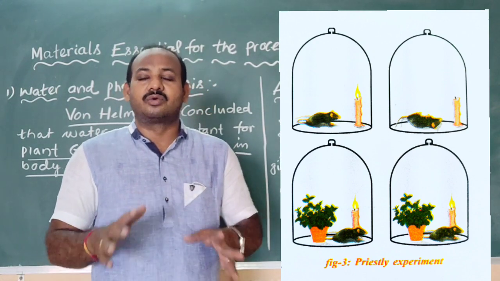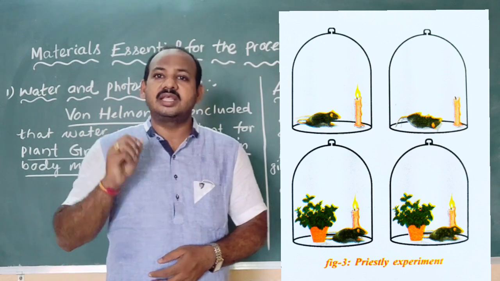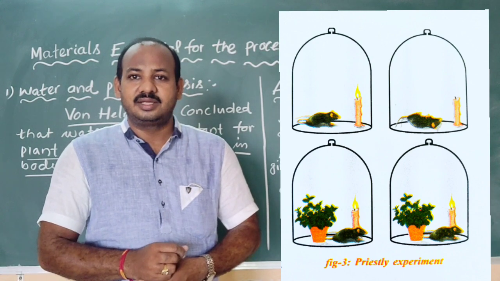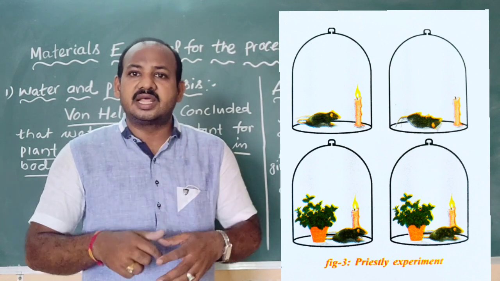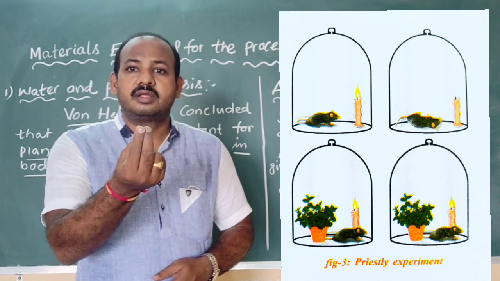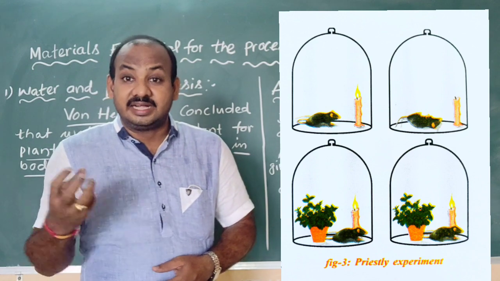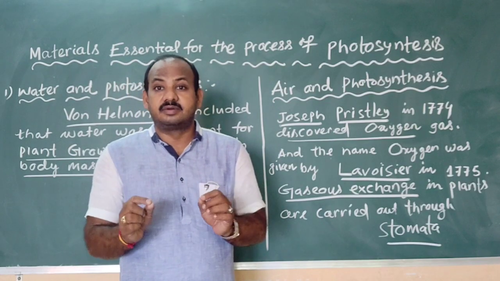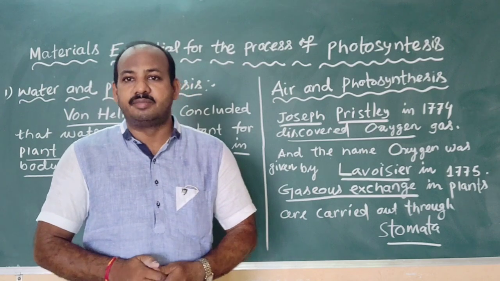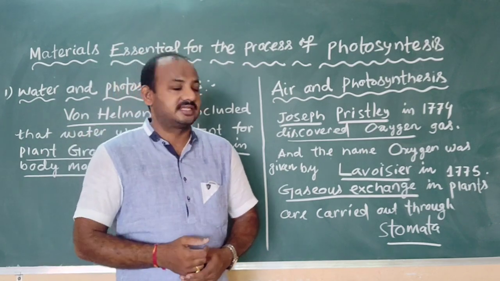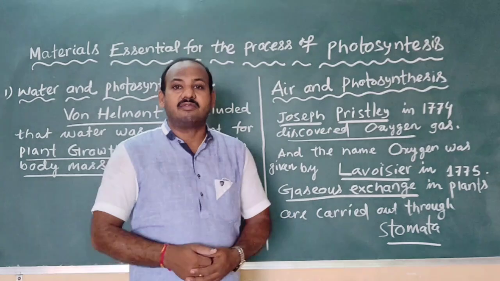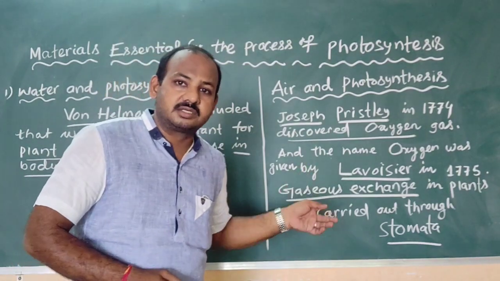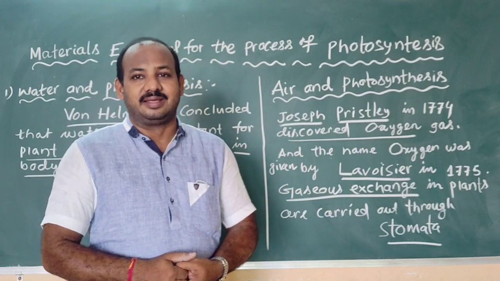From this, he concluded that there is a component in the air that is required for breathing in animals and burning of a candle, and it is produced by green plants. So he discovered that gas, but he did not name it. The oxygen gas was named by Lavoisier and was discovered by Joseph Priestley.